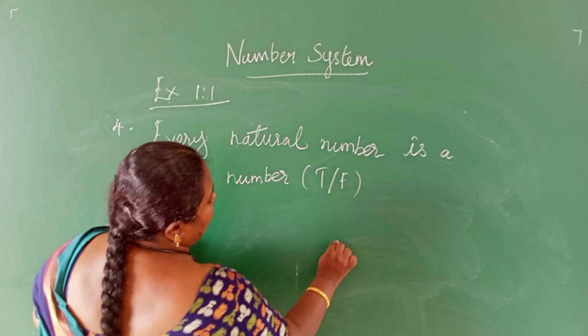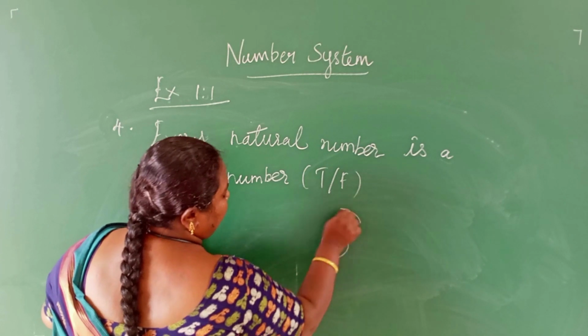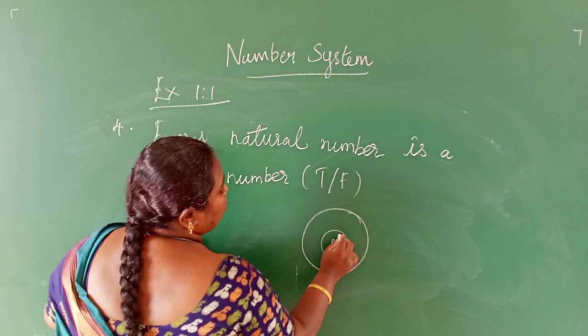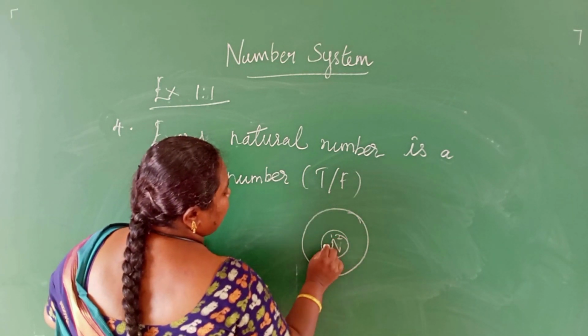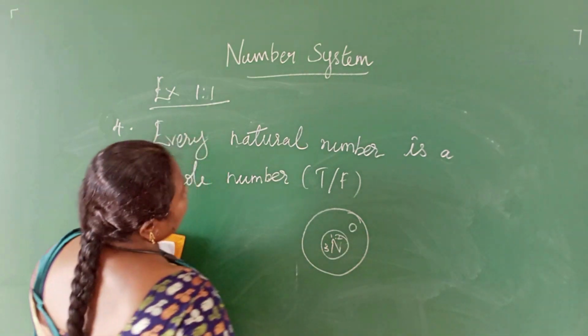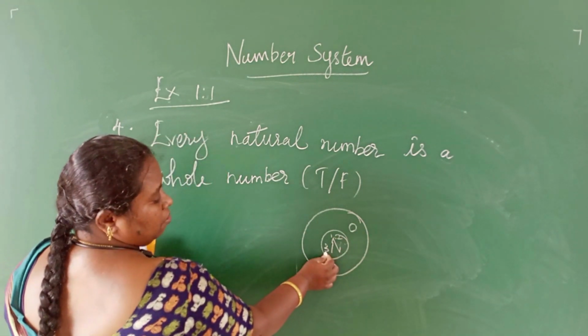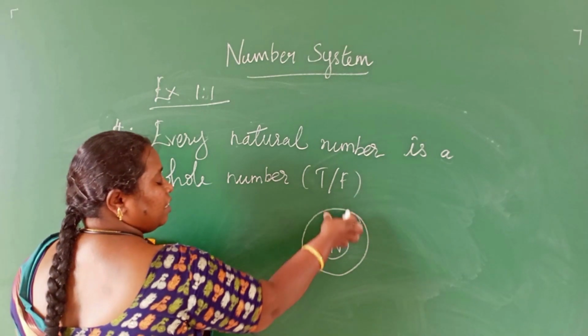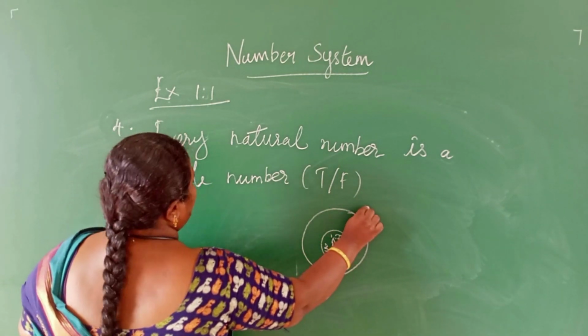See here, we know what a natural number is and what a whole number is. In natural numbers we have 1, 2, 3, and in whole numbers 0, 1, 2, 3. So the natural numbers are inside the whole numbers.